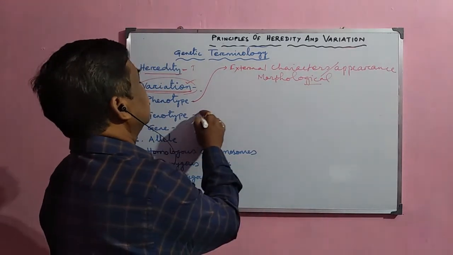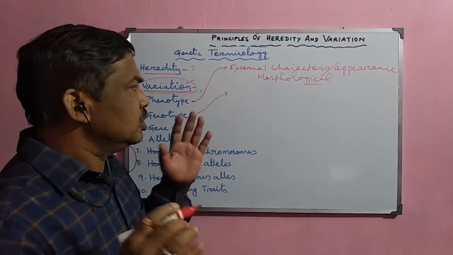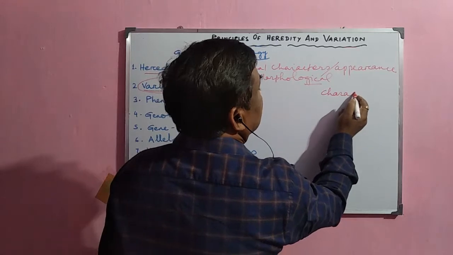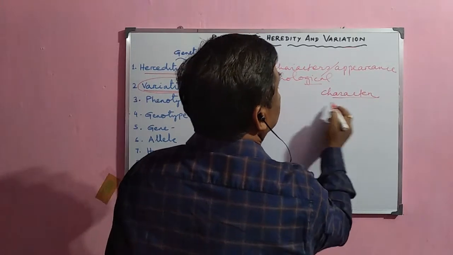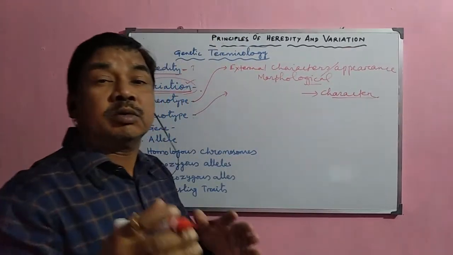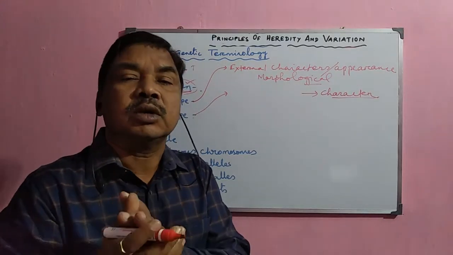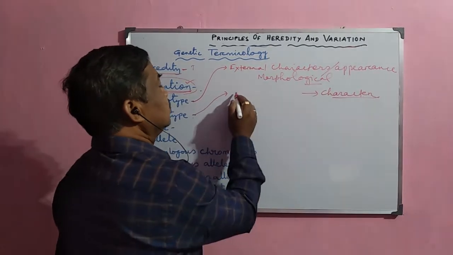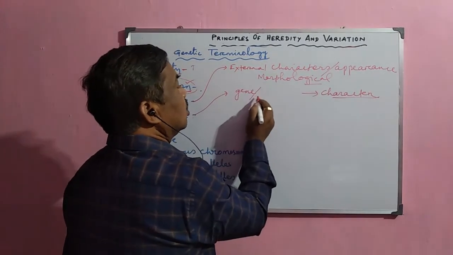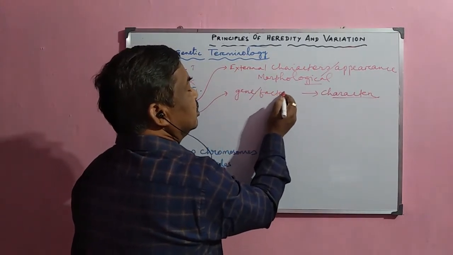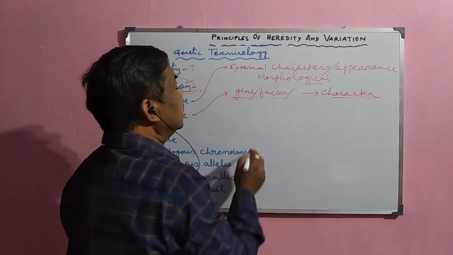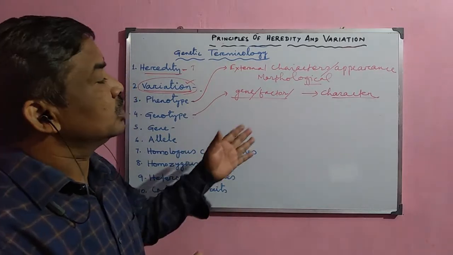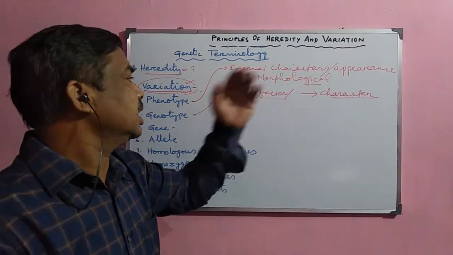Now, what is the genotype? Whichever characters are expressed, suppose this is the character, and when it is expressed by certain genes or certain chromosomes or certain genetic factor, you can say, so the gene or the factor or the DNA molecule, as we shall discuss later, these are responsible for the expression of the character.